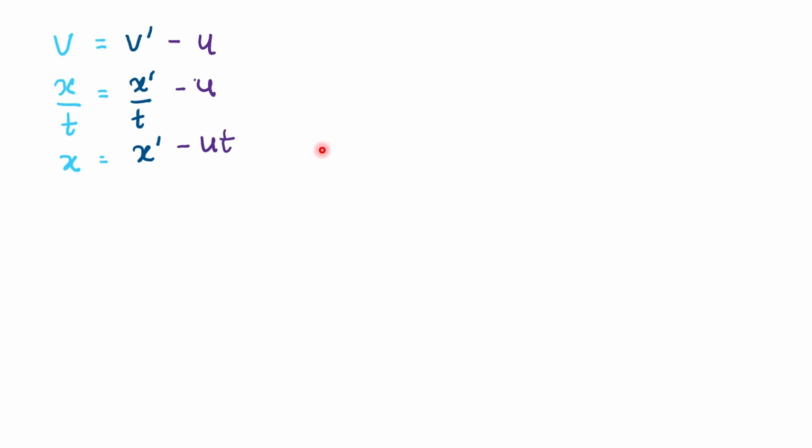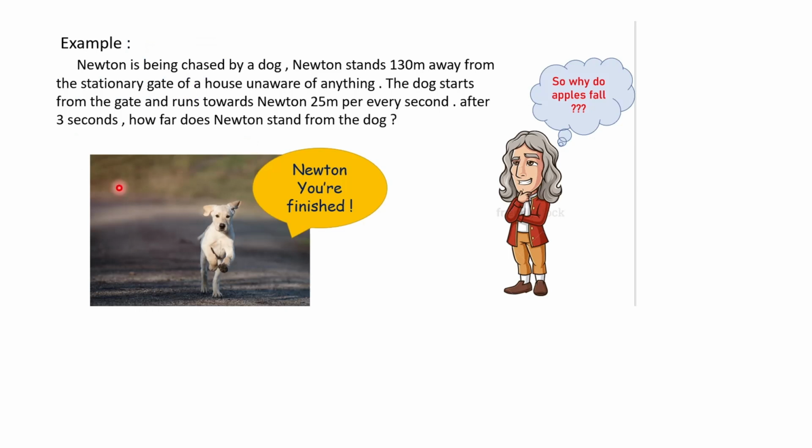As soon as we write down an equation, the best thing to do is try to get to an example and see how the equation works. So let's do that first. So here in this example, we have our friend Newton. Right? Newton is being chased by a dog, but he doesn't know that he's being chased. He is busy thinking about why apples fall, and so on and so forth.